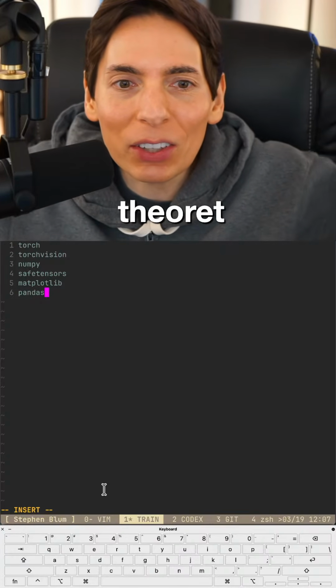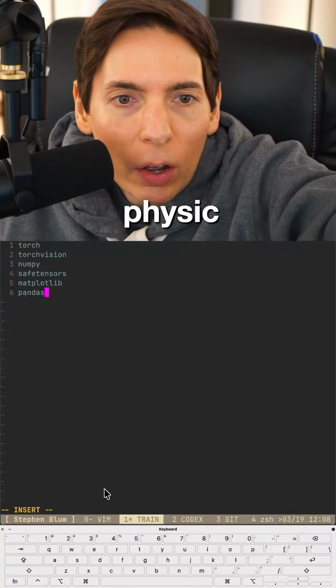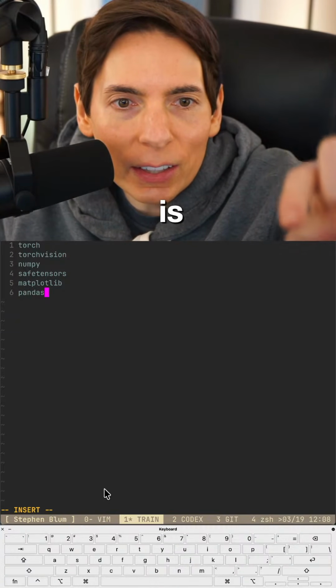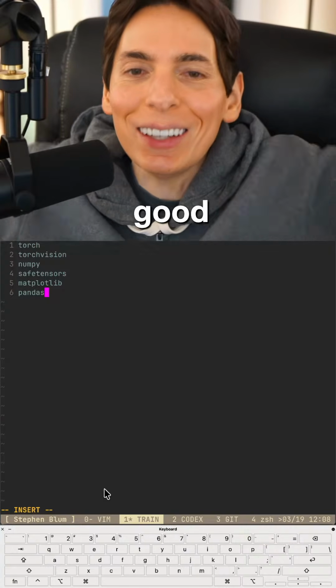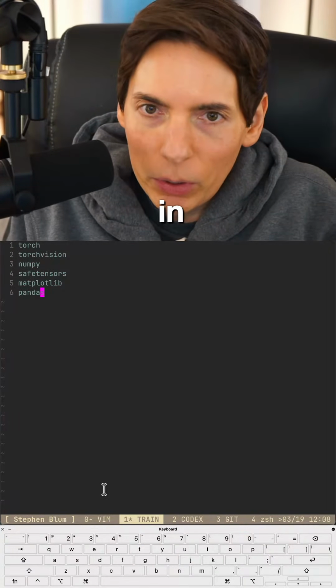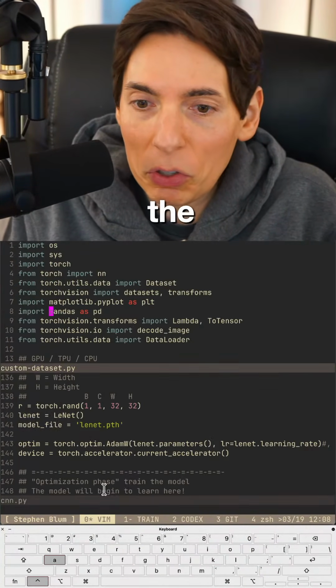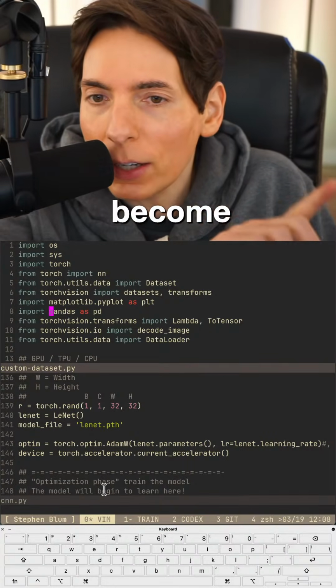Hey, theoretically physics, how's it going? Physicist. Oh, wait, hold on. Physicist and polymath. Hello, futurist. Hello, good to see you. Welcome on in. We are doing future stuff here. This is the work of the future. We are going to become Pytorch experts, you guys.